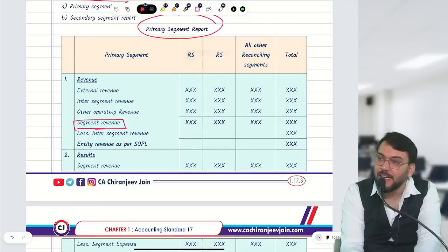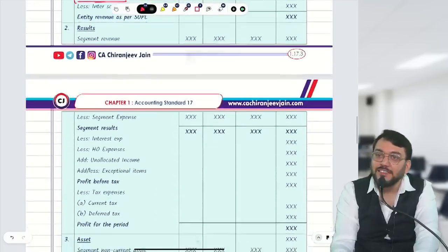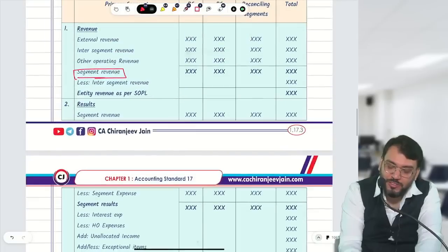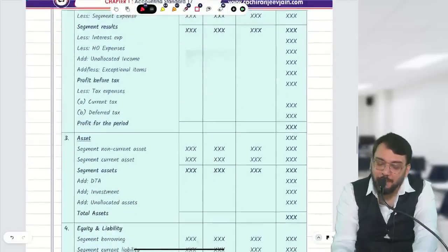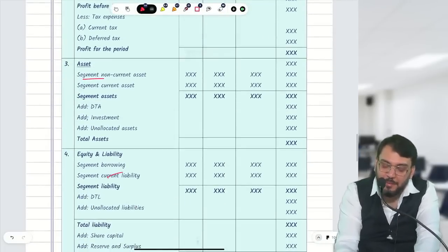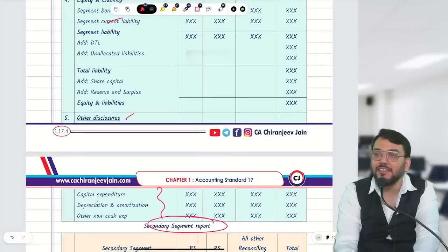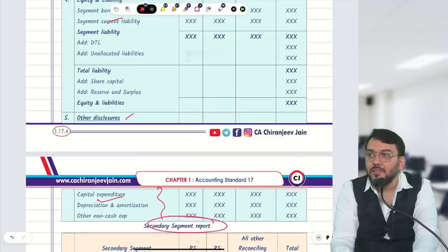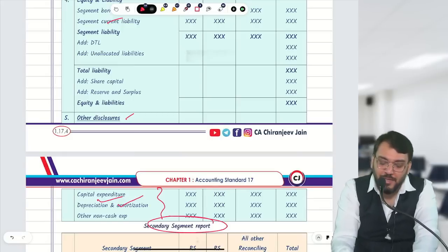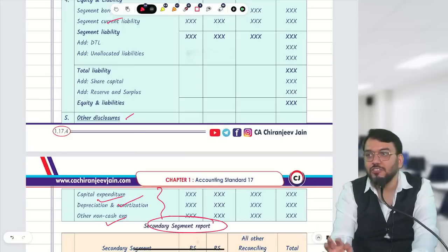Second, segment result. Third, segment asset. Then segment liability, and then there are 3 other disclosures: capital expenditure, depreciation and amortization expense, and other non-cash expenses. So these are the 7 disclosures.